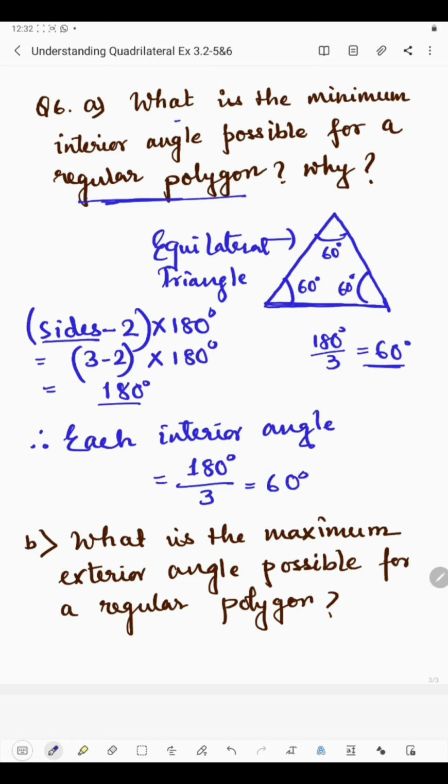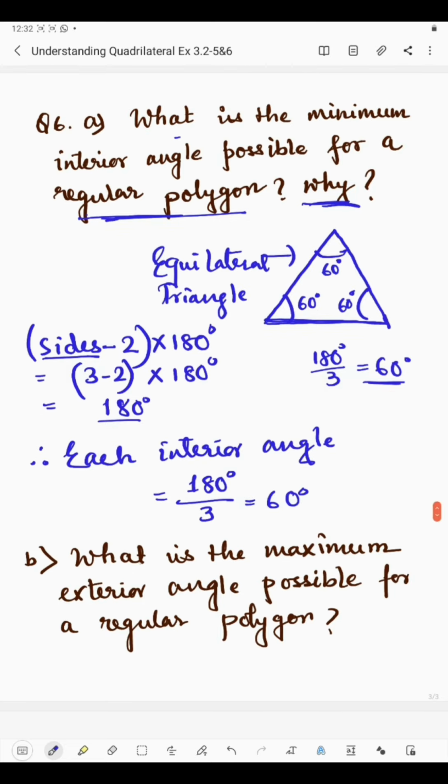Okay, so what is the minimum interior angle possible for a regular polygon? So it's 60 degree. Why is it so? Because with 2 sides we cannot get a polygon. At least 3 sides are required to get a polygon, right? Now coming to the B part. Now the B part says what is the maximum exterior angle possible for a regular polygon.